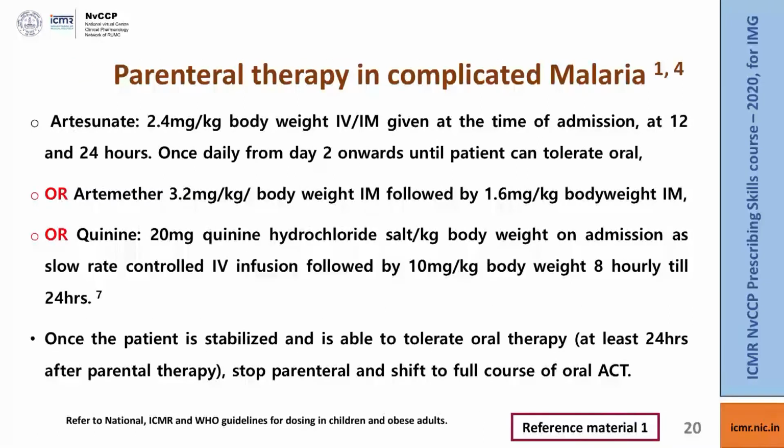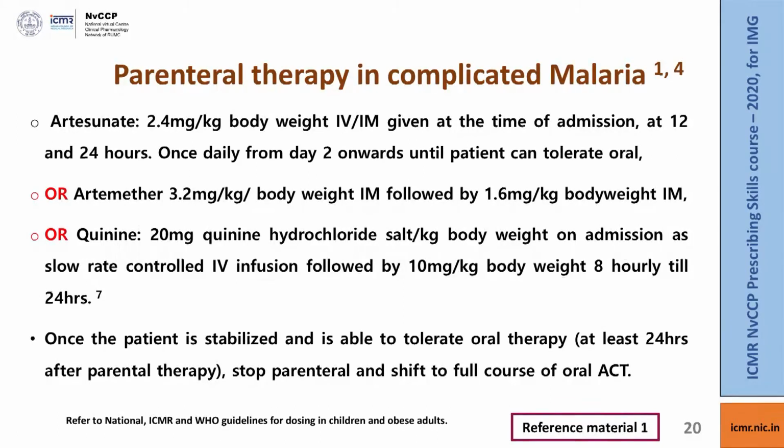So now let us suppose the patient is having complicated malaria. Complicated malaria needs parenteral therapy, and here again we use artemisinin derivatives as the first line agent because of their higher efficacy, and you could use artesunate or artemether as the first choice at the doses given here. However, suppose you do not have access to either artesunate or artemether, you could use quinine at the doses given here. Quinine usually causes some adverse effects such as hypotension, hypoglycemia. So it is important that you give it at a very slow rate with careful monitoring of adverse effects.